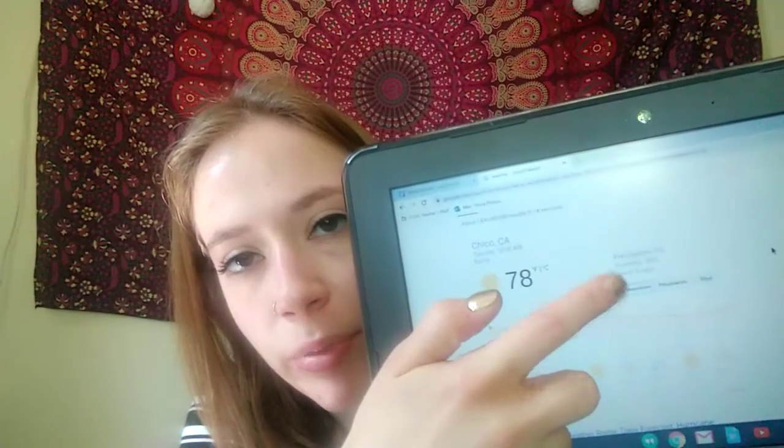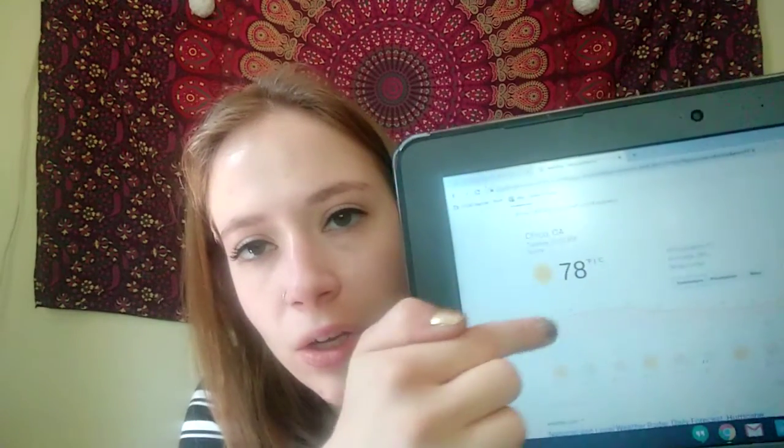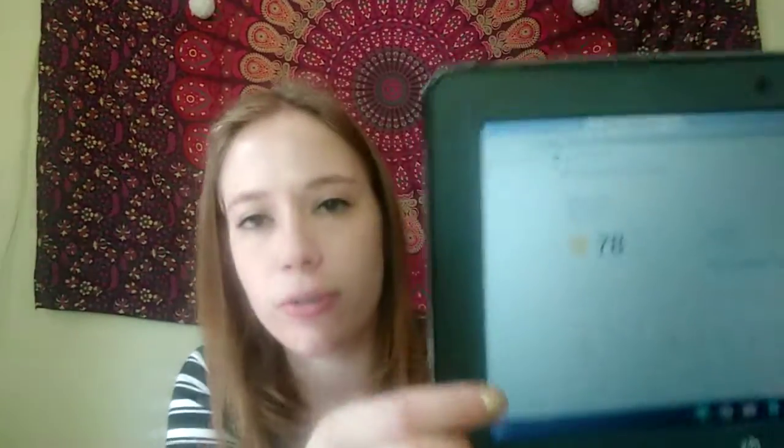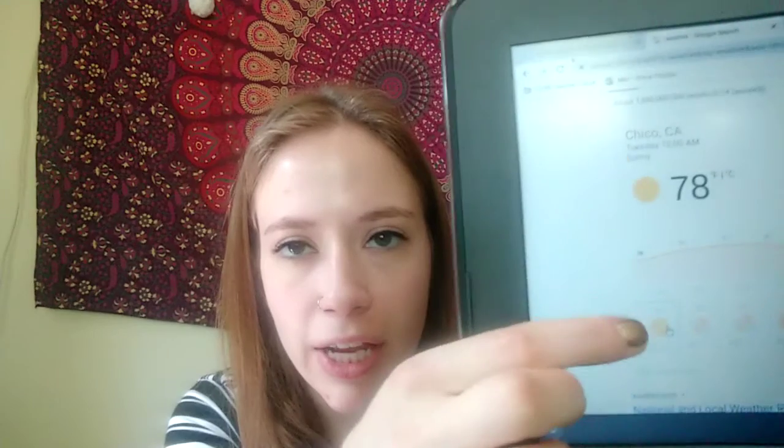So it should be blue, and you'll know it's there when you see this array of temperatures throughout the day. And now that I know I'm in the temperature section, I'm going to go ahead and click on Tuesday and make a blue box around Tuesday, because I want to look at Tuesday first, since today is Tuesday.